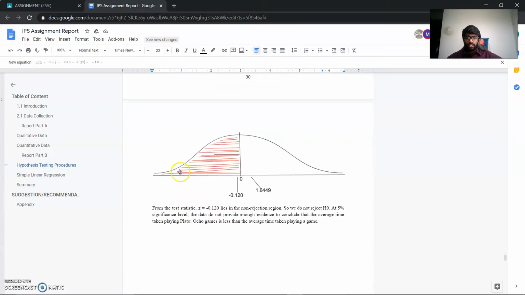And over here you can see the graph that we have created from the test statistic, that the z equals negative 0.120 lies in the non-rejection region. So we do not reject H0. At 5% significance level, the data does not provide enough evidence to conclude that the average time taken playing a Plato game is less than the average time taken playing a game.